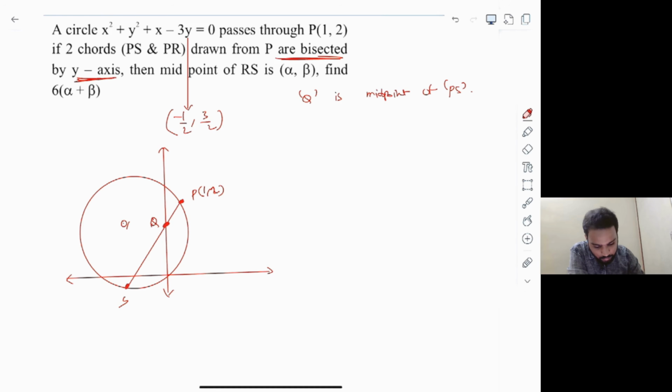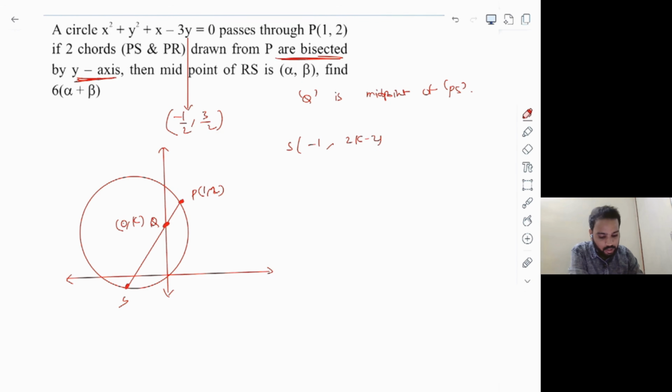For that, what I'm going to do is first let me assume this point Q as some 0, comma k. And then if you know this point P and point Q, and we know that Q is the midpoint of P and S, I can directly write down the point S here, right? The point S will be minus 1, comma 2k minus 2. If you use the midpoint formula, you will get this.